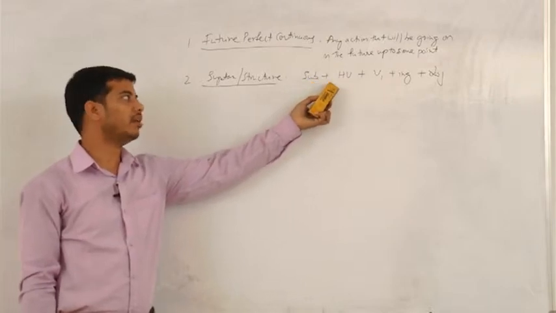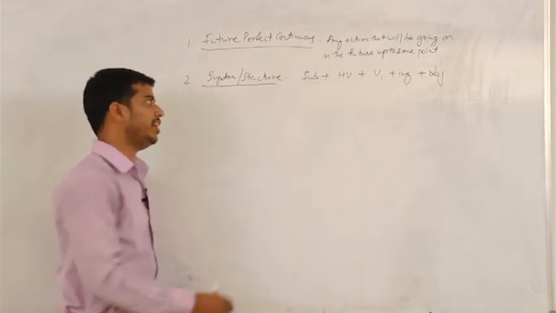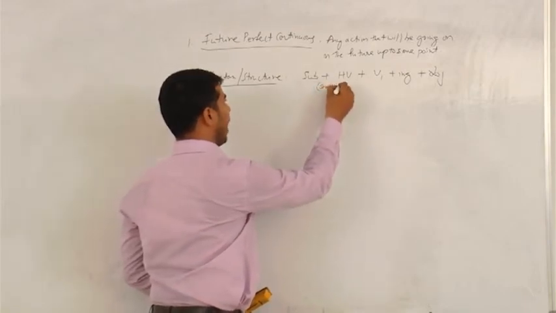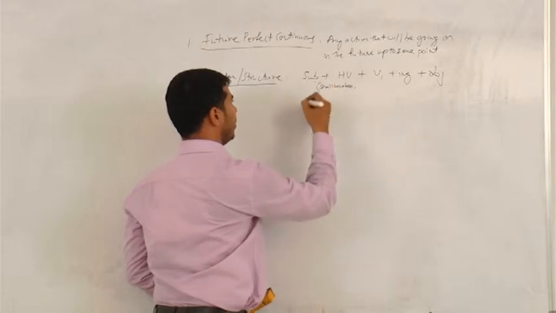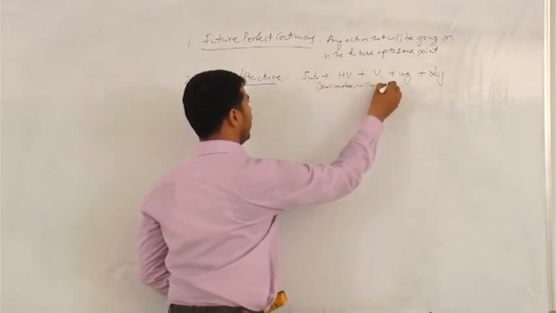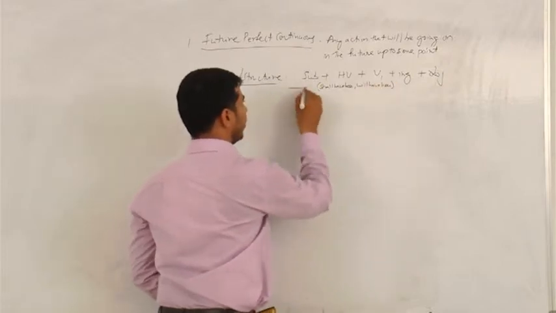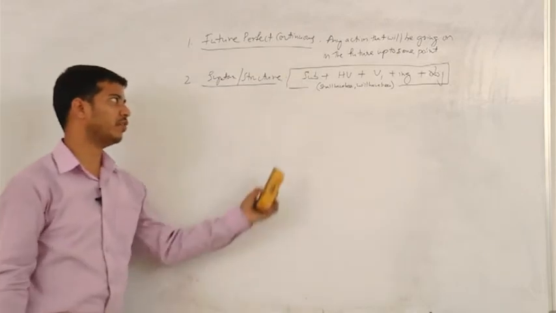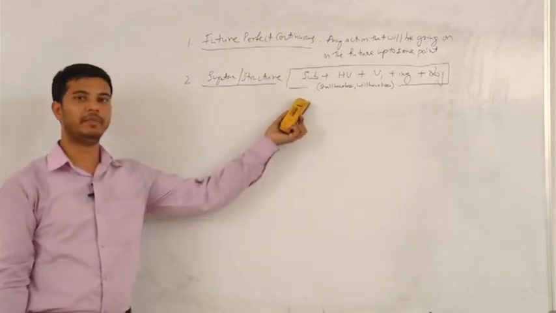Now let us see what kind of helping verbs we take here. We take two kinds of helping verbs here. First one is shall have been. The other one is will have been. This is the structure for positive sentences under future perfect continuous.